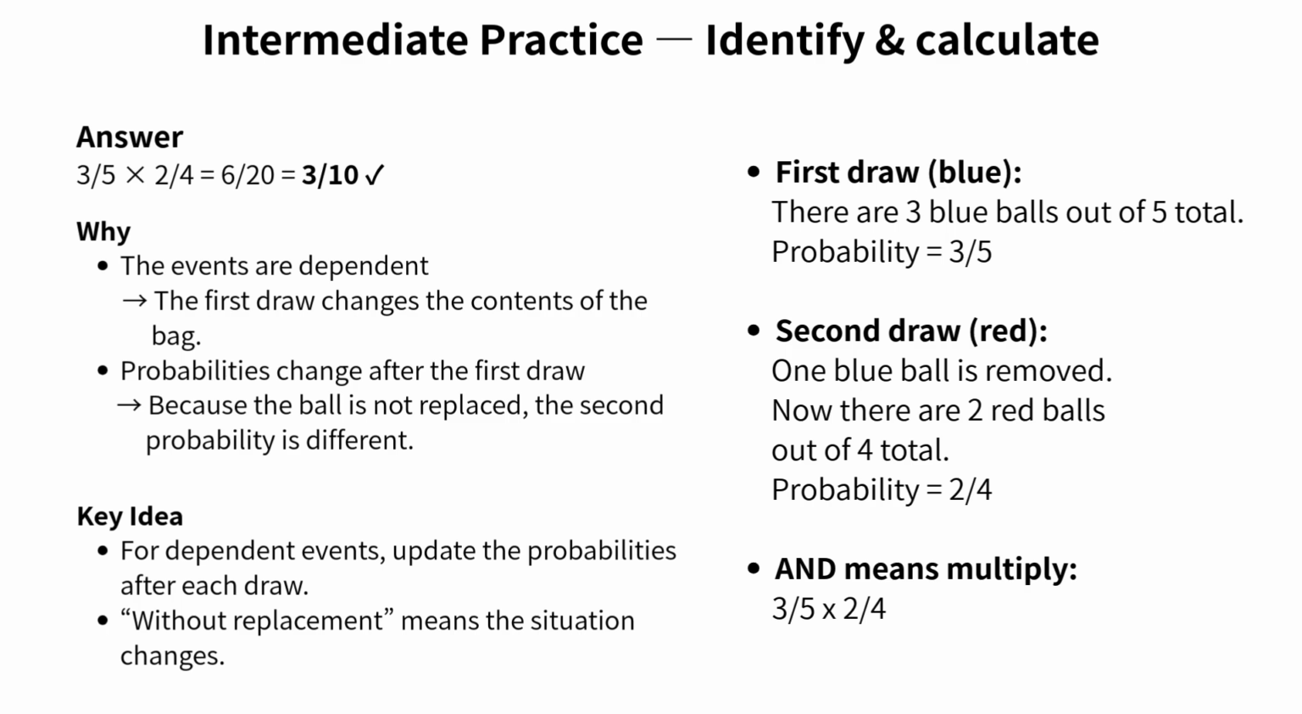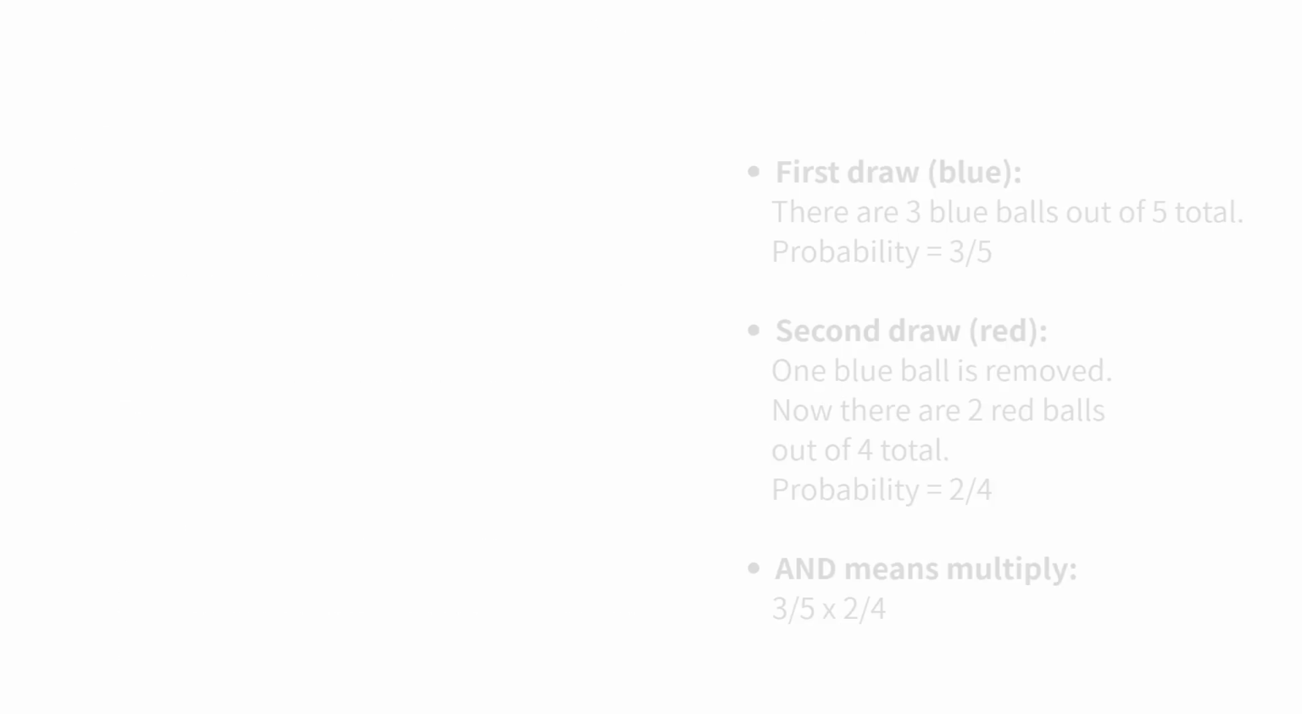Now look at the line that says, and means multiply. Because the question asks for blue first and red second, we multiply the probabilities. 3/5 times 2/4, which gives 3/10. And finally, here's the key idea at the bottom of the slide. For dependent events, you must update the probabilities after each draw. Without replacement, the situation changes, and your calculations must change with it.